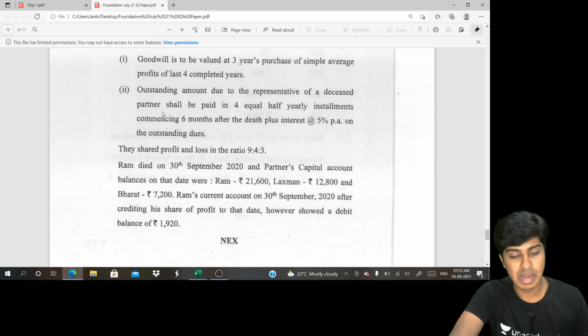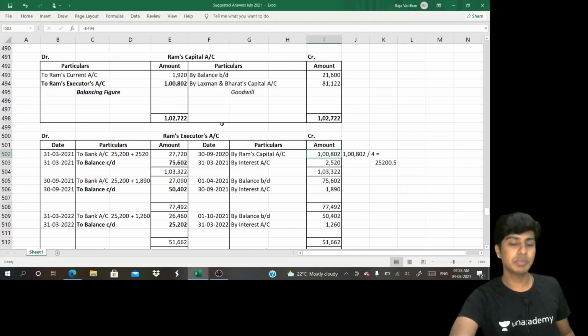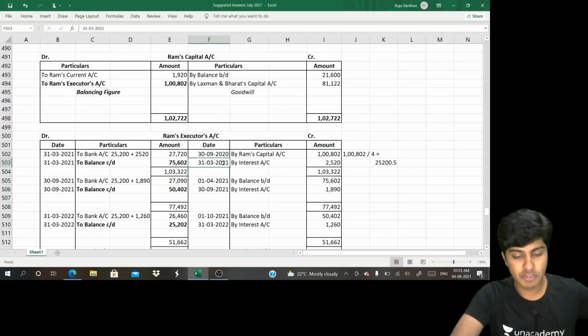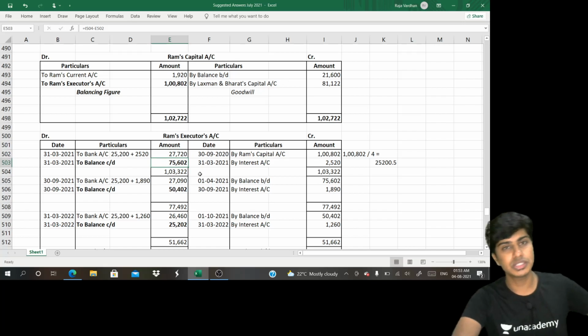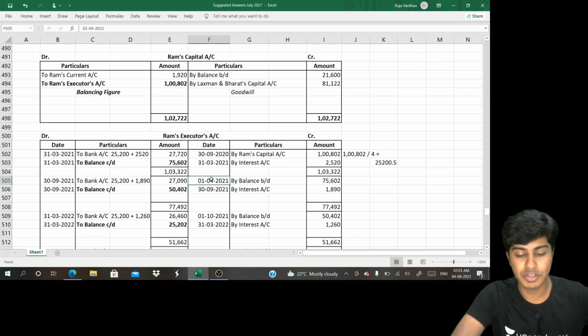We'll start paying after 6 months. So 30th of September after 6 months comes to 31st of March. I compute interest on this 1,802 at 5%. So I end up paying 25,200 this part plus 2,520 interest, which comes to 27,720. Balance will be 75,602. I bring it forward on 1st of April.